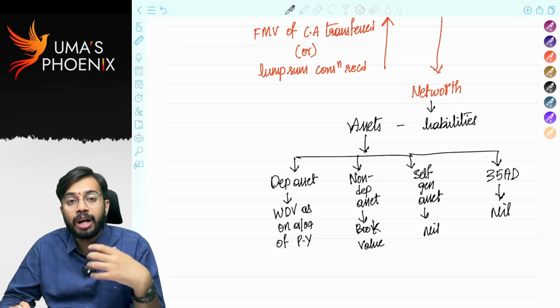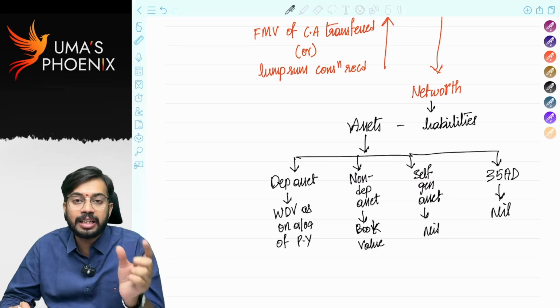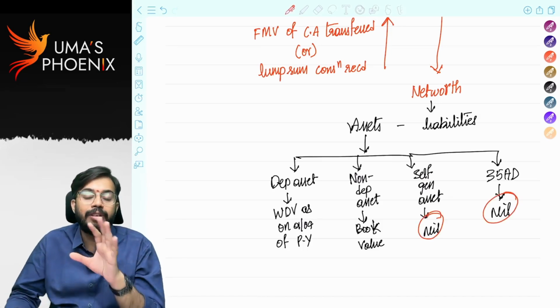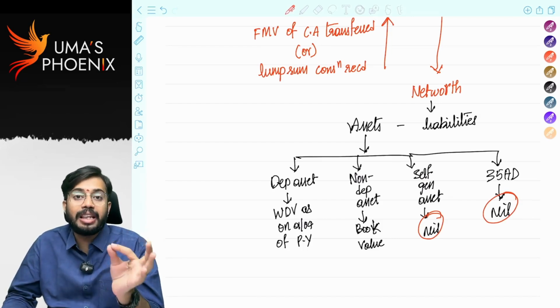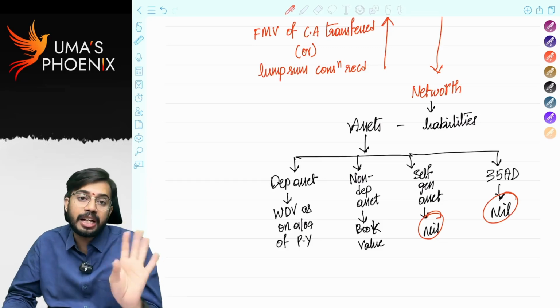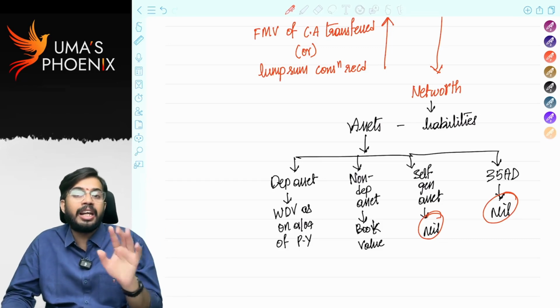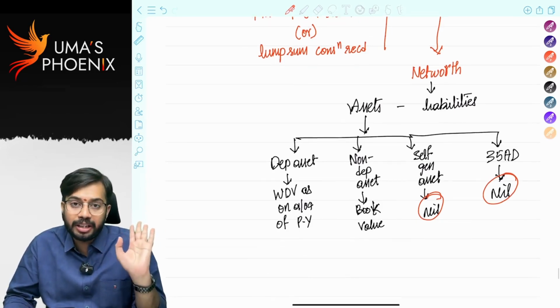In case of non-depreciable assets, you will consider book value. In case of self-generated assets, you will consider value as 0. For 35AD assets also, you will consider value as 0 because already in the year of purchase, for 35AD assets, 100% deduction is allowed. As 100% expenditure is already claimed as deduction, again in calculation of net worth, it will be considered as 0 and no deduction is allowed.